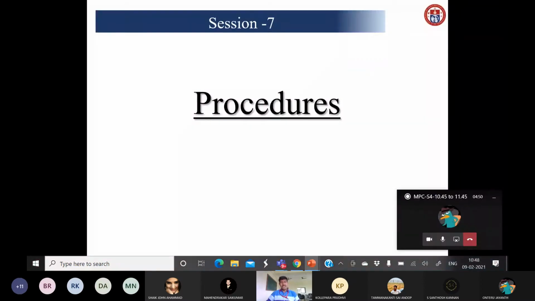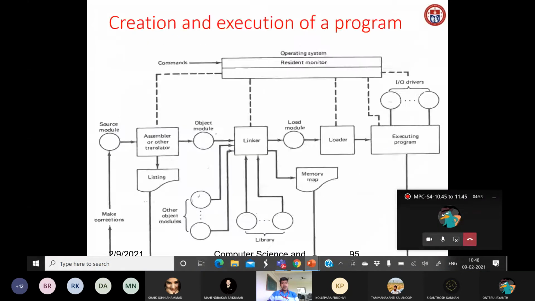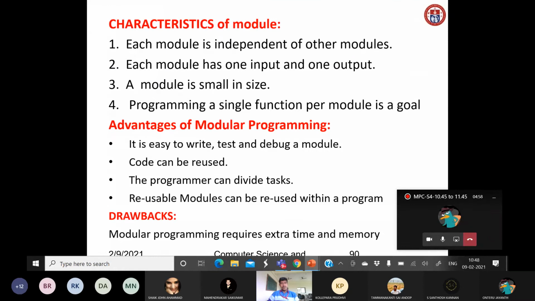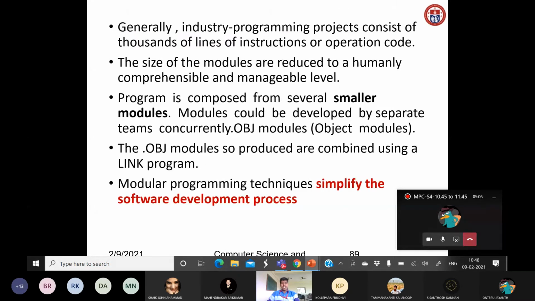Okay, so I think last class we discussed modular programming. I'll quickly remind you about modular programming, then we will see. The purpose of modular programming is, as I told in the last class, that some projects may contain thousands of lines of instructions or operation code. So we can reduce the size of the modules by dividing into separate modules, at a humanly comprehensible and manageable level.